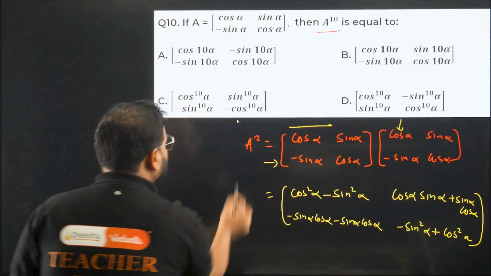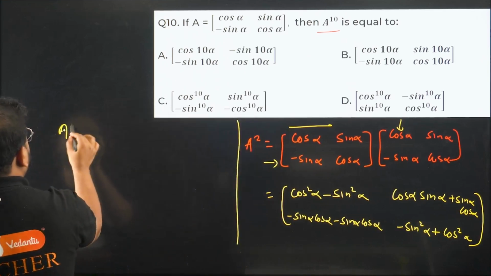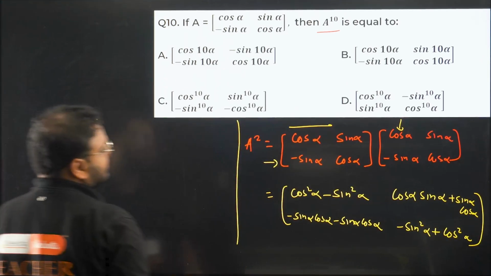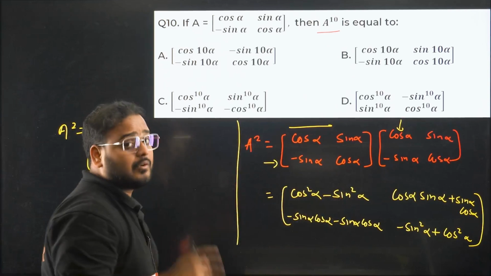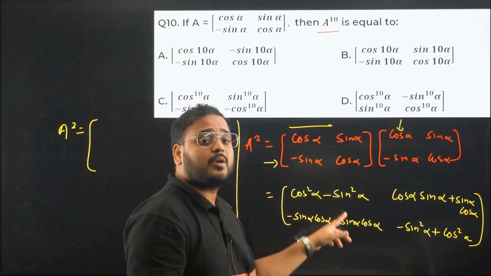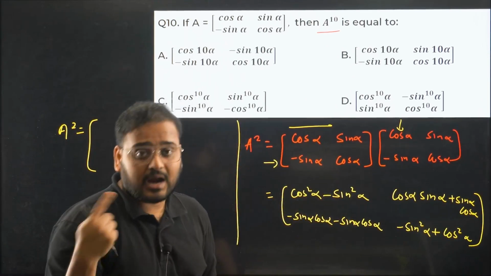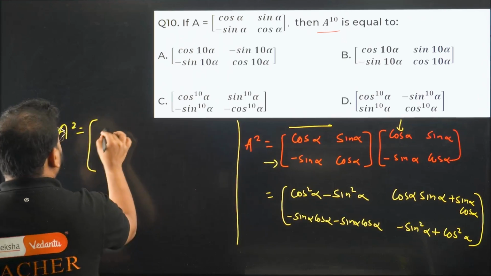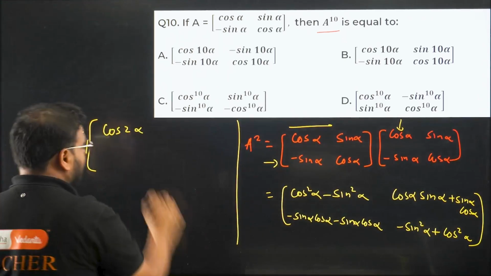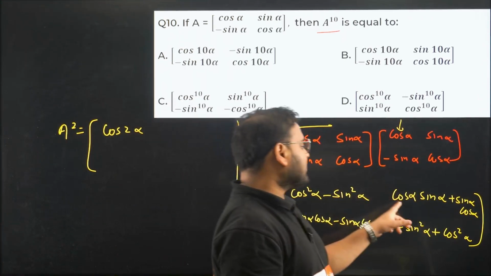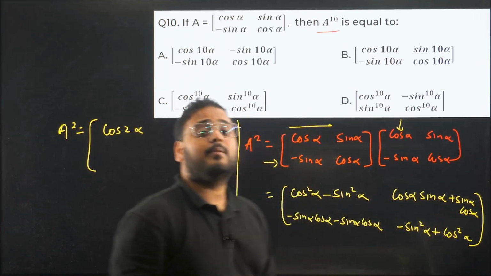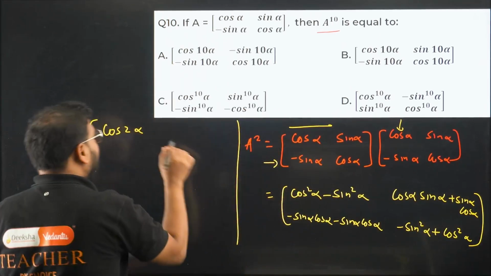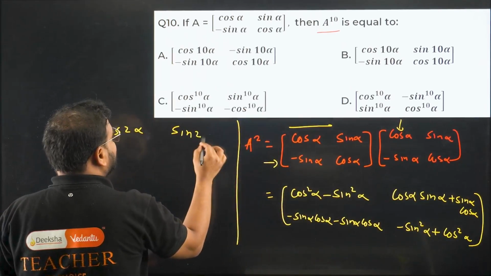Now I'll rewrite this whole thing in an easier format. Please check. We have cos square minus sin square. Which formula is this? Trigonometry, and it is cos 2 alpha. And for this one, cos alpha sin alpha, cos alpha sin alpha, it becomes 2 sin alpha cos alpha. How much is that? Sin 2 alpha.